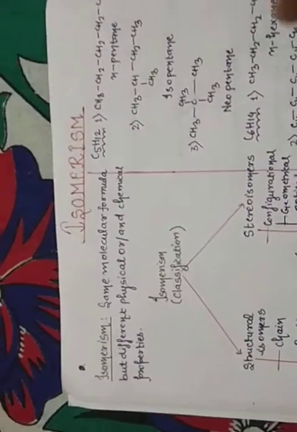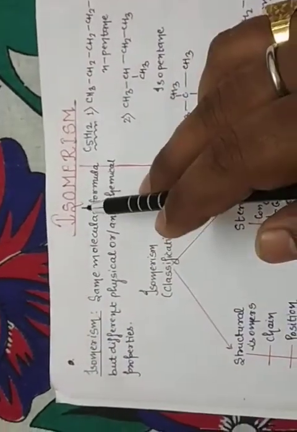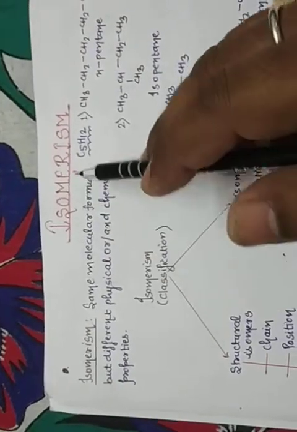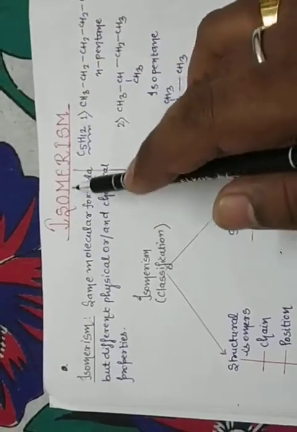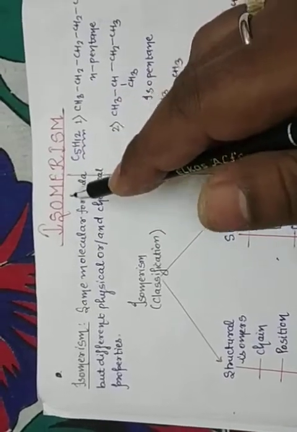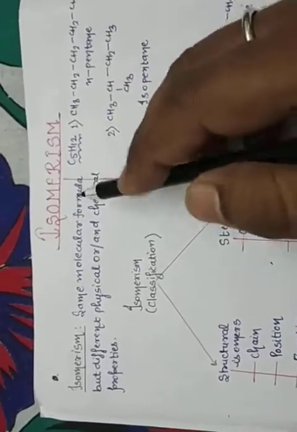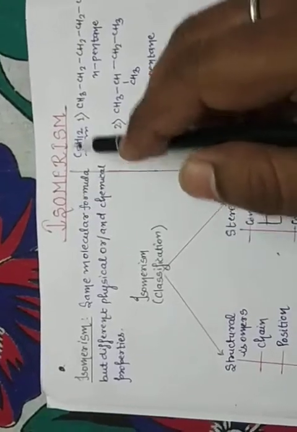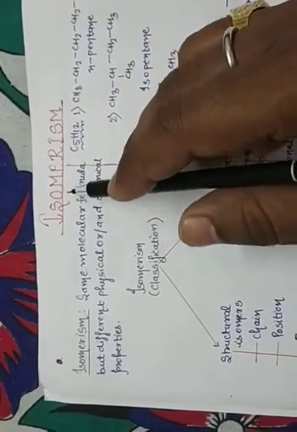Hello student. Now the new topic is isomerism, after nomenclature and the IUPAC system. This is also a very important topic. This is the basic knowledge of organic chemistry. This is also part of organic chemistry. Now, what is isomerism?